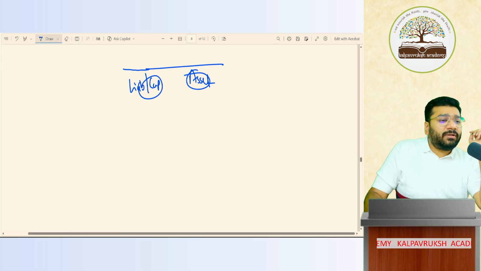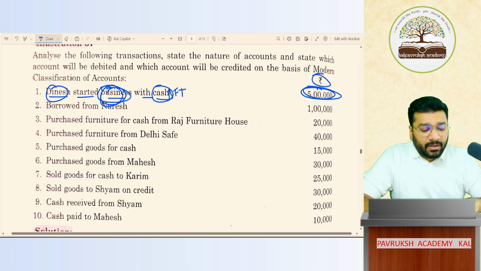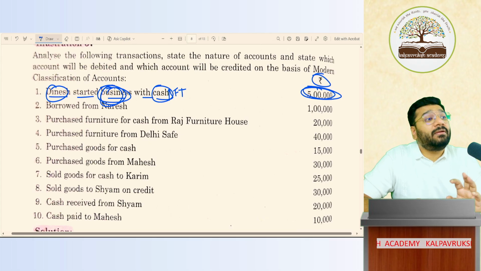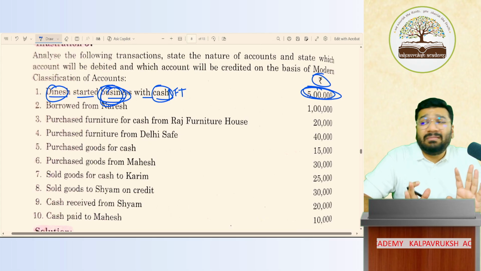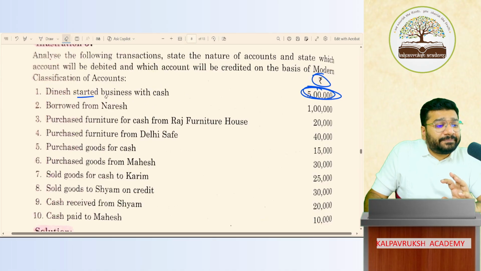So in a transaction, how many accounts can there be? Minimum will be 2. Maximum, unlimited. It can be anything: 5, 10, 15, 20, 30, unlimited. Please tell me, people, in this transaction, how many accounts are there?